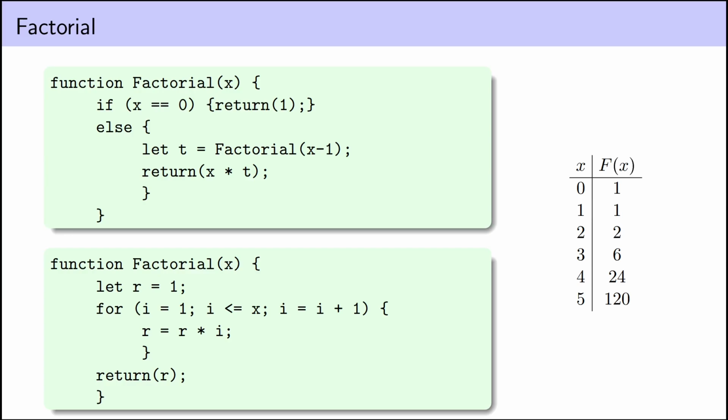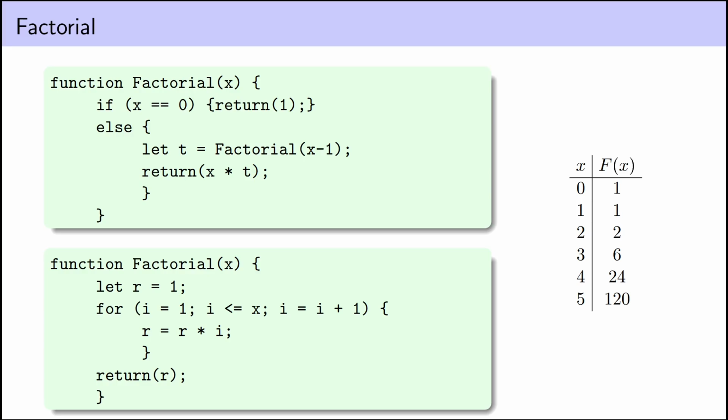Now, there's a tricky bit here. This doesn't actually show that factorial is primitive recursive because we're using multiplication, and I haven't yet shown that multiplication is primitive recursive. The definition of primitive recursion says you're only allowed to show that a function is primitive recursive using functions we've already shown to be primitive recursive.